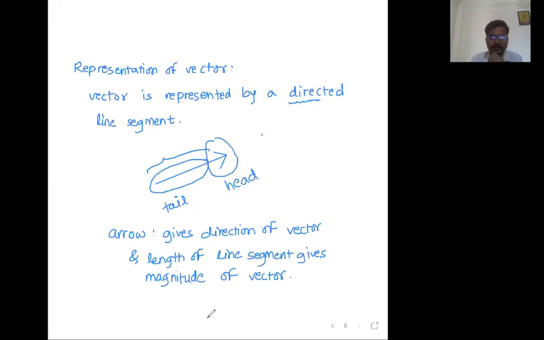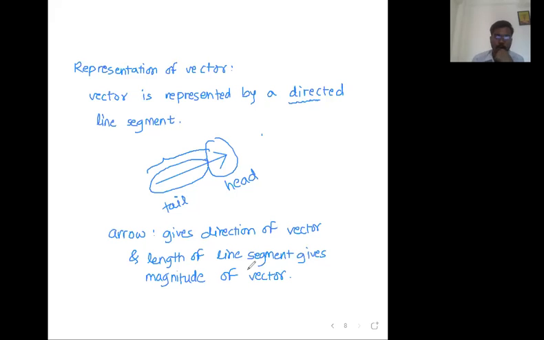How to represent a vector? What is head? What is tail? What is the task of the arrow and what is the task of the length of the line segment? Up to this, clear and written. Write it down, understand it, take your time, and then reply. Very good.